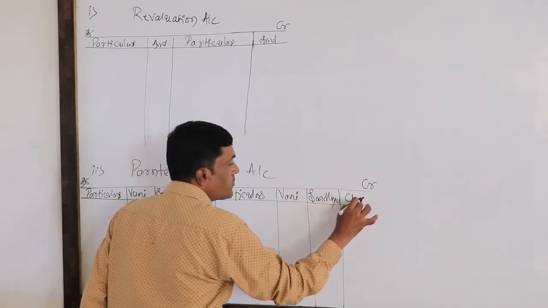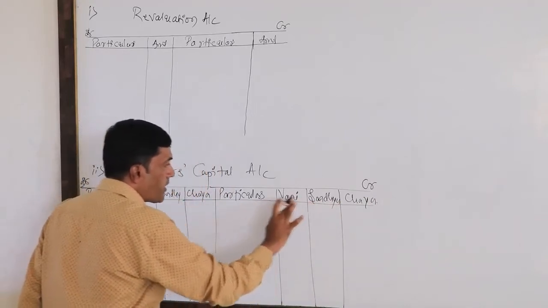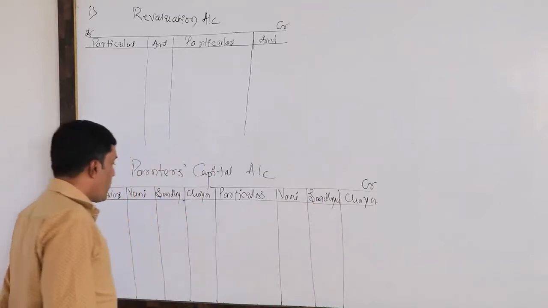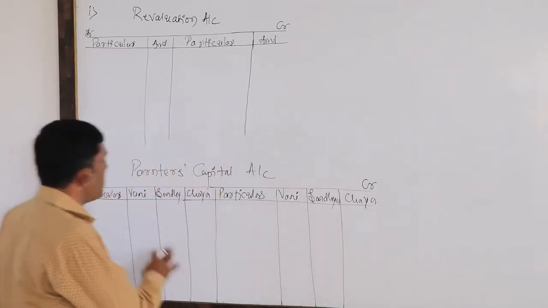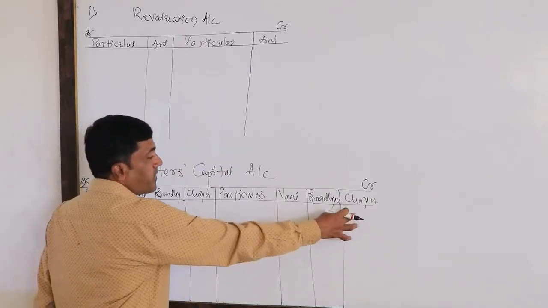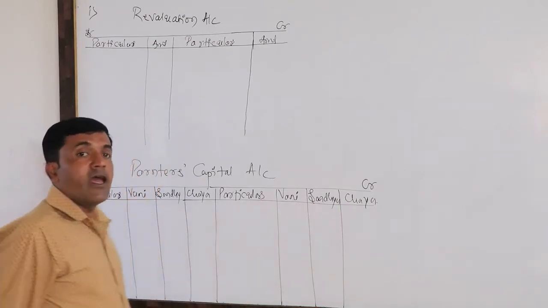Chaya. Dear students, we need to write the names of the partners in chronological order. Don't rearrange this order. Whatever they have provided, the chronological order must be maintained: Vani, Sandhya and Chaya. So don't write Vani, Chaya and Sandhya like this. You need to follow the order provided in the example.